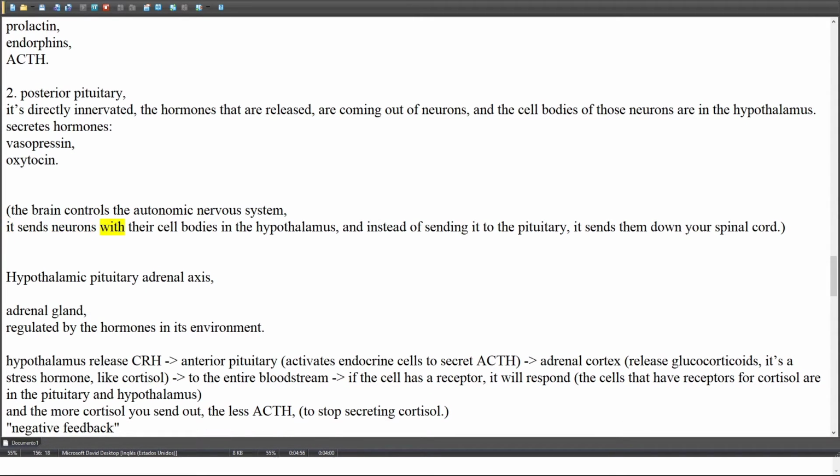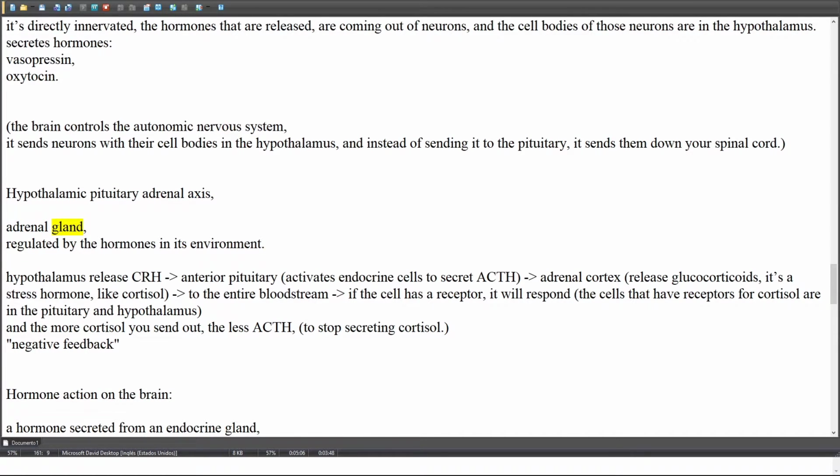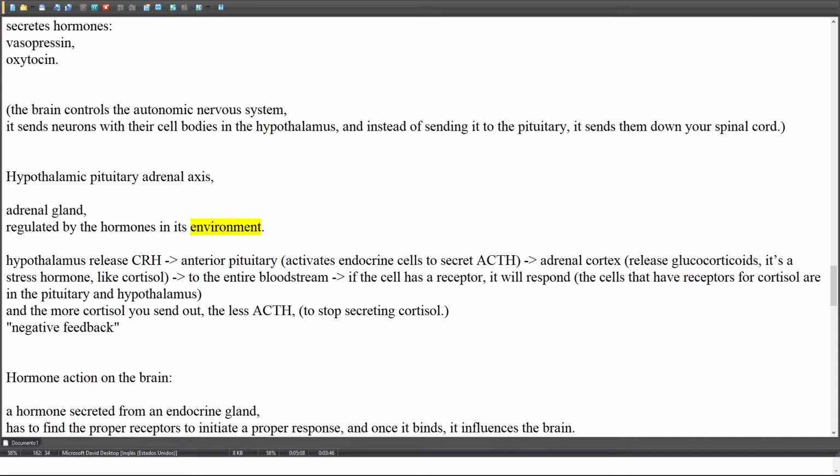The brain also controls the autonomic nervous system. It sends neurons with their cell bodies in the hypothalamus, and instead of sending them to the pituitary, it sends them down the spinal cord. The hypothalamic-pituitary-adrenal axis involves the adrenal gland, regulated by the hormones in its environment.